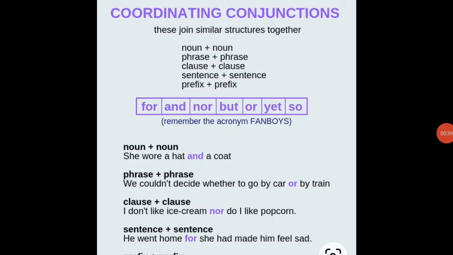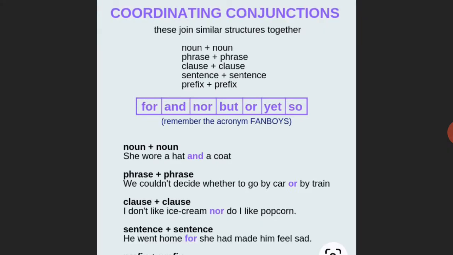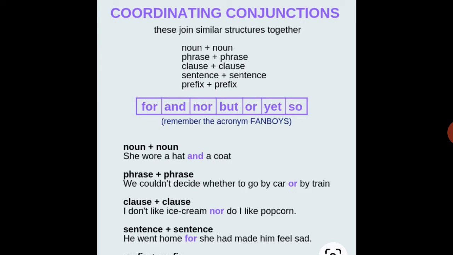There are three types of conjunctions. So let's see its first type, coordinating conjunctions. These join similar structures together. Noun plus noun, phrase plus phrase, clause plus clause, sentence plus sentence. So students, you can see here for, and, nor, but, or, yet, so. You can see the first letter of each of these: F, A, N, B, O, Y, and S. So remember the acronym FANBOYS.